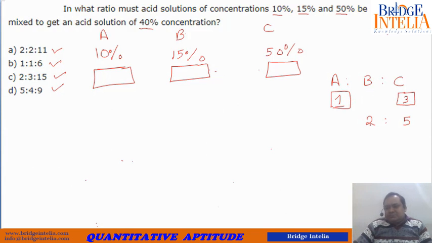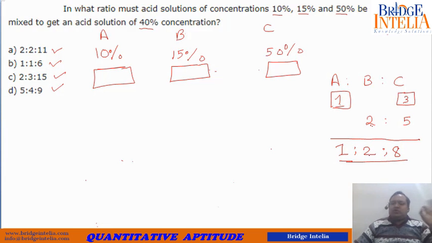The ratio in which B and C are to be mixed is 2:5. The basic most answer would have been 1:2:5 plus 3, 8. This would have been the first answer that would come to your mind. But this answer is not in the options.